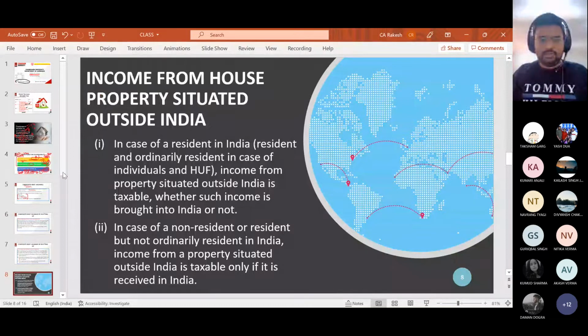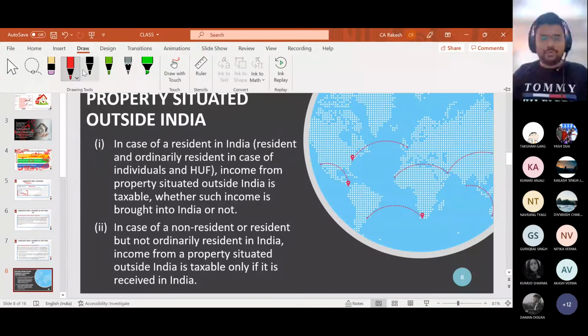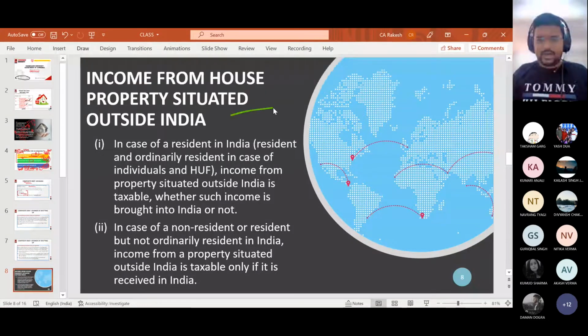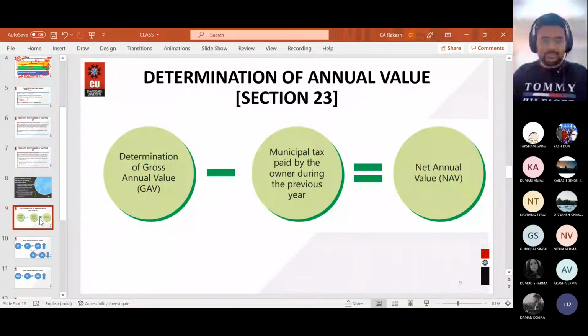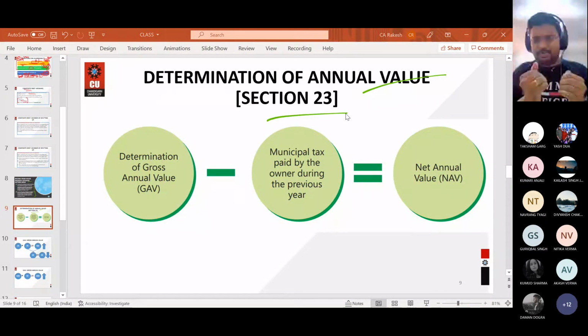Okay, moving further. This income from house property situated outside India, you just do it yourself. There are only 2 points and theoretical points. You can go through these 2 points yourself only, nothing to be discussed separately from my side. Now, the topic which we need to discuss is determination of annual value, that is section 23, and make sure you are totally aware of such important sections.